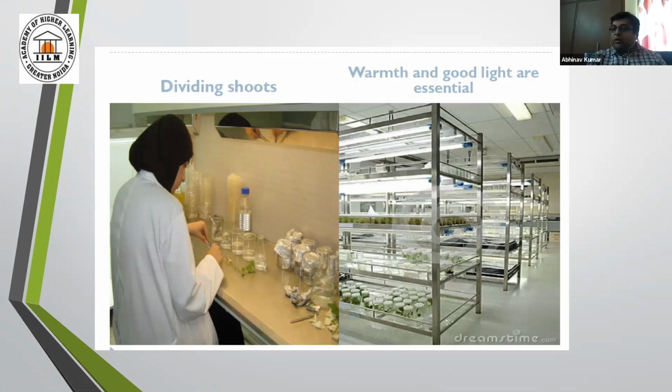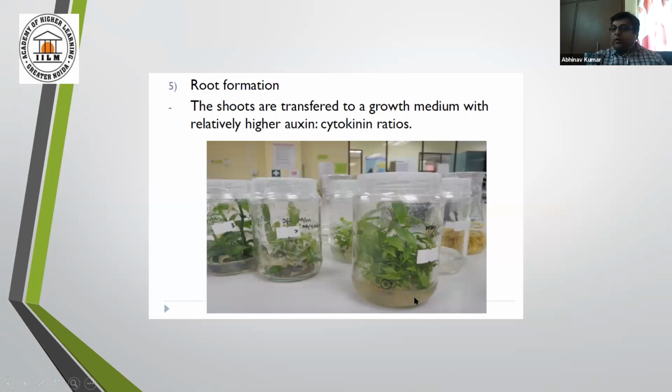So after some time, in the third stage, root formation takes place, patches in this jam bottle. These are actually roots. Here it is not visible. Root formation is the last stage inside the jam bottle. When the roots have come, it means the plant now has all the organs and all the systems available to grow outside.